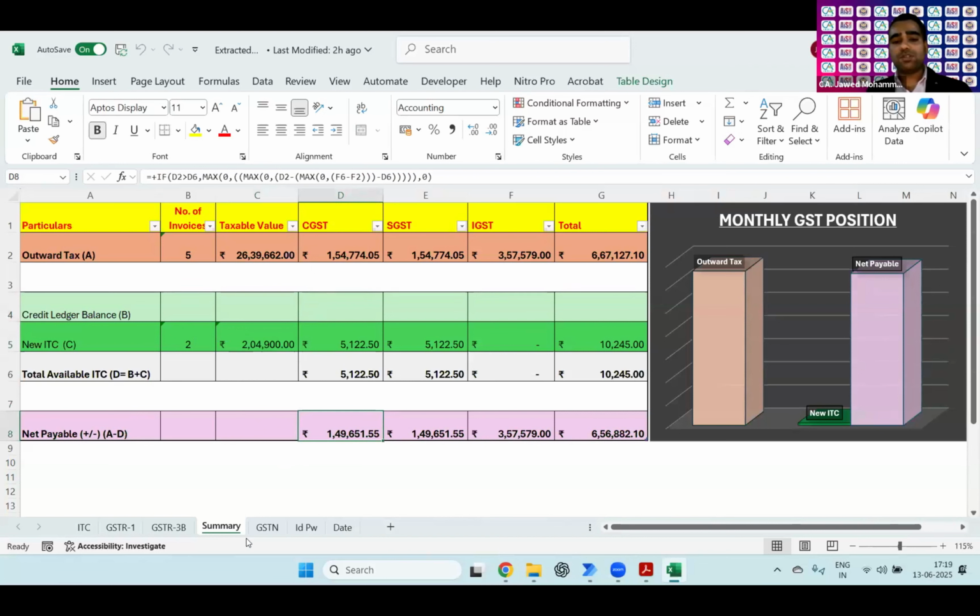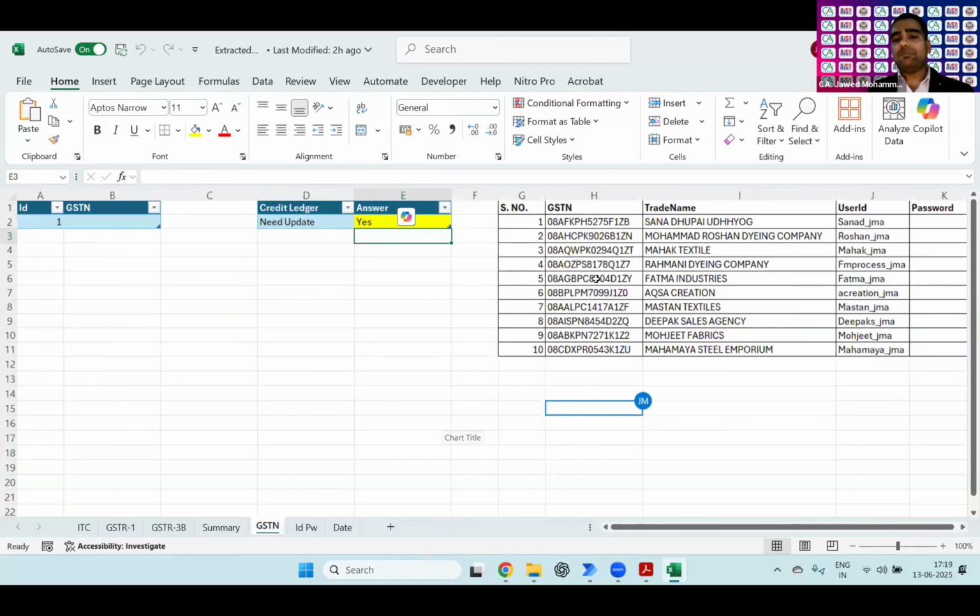Before demonstrating the AI agent, we need to understand what it is and how it will work. At the back end, I have marked some ten-odd clients who are under the presumptive taxation scheme, and I have marked "credit ledger needs updation: yes". If I have marked yes, then I will get extra time during the cloud flow run so that I can extract real-time credit ledger data using the desktop flow.